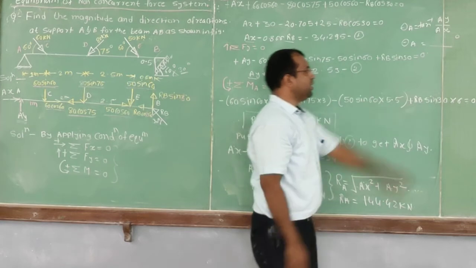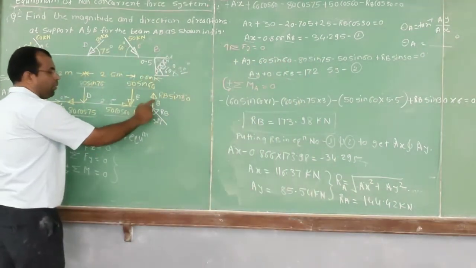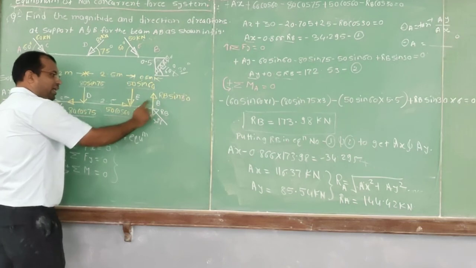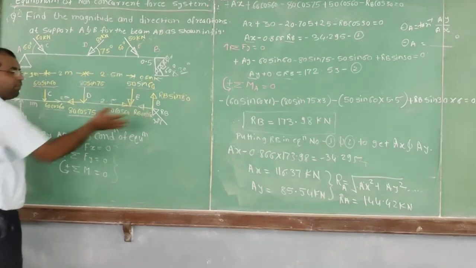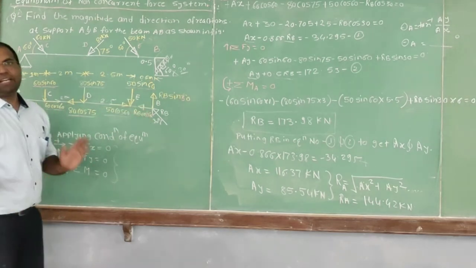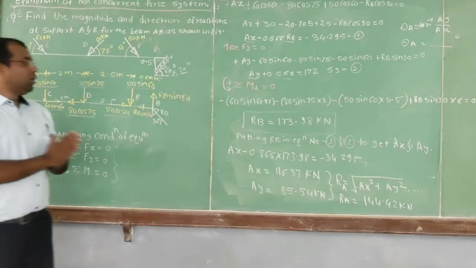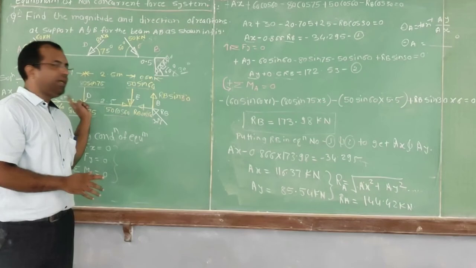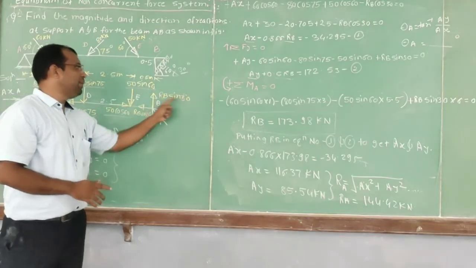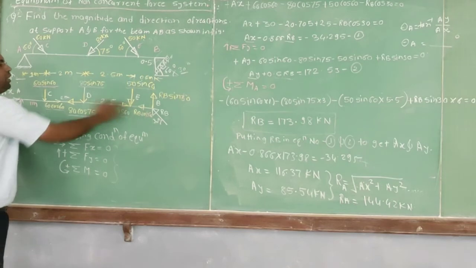Then RB sine of 30 into 6. Similarly, the component of RB, vertical and horizontal. Horizontal component is again passing through point A, so the perpendicular distance of horizontal component is 0. So it will not create any moment about point A. So moment is created by only the vertical component of RB at point A. This is force RB sine of 30 and perpendicular distance is the span of the beam AB, that is 6.